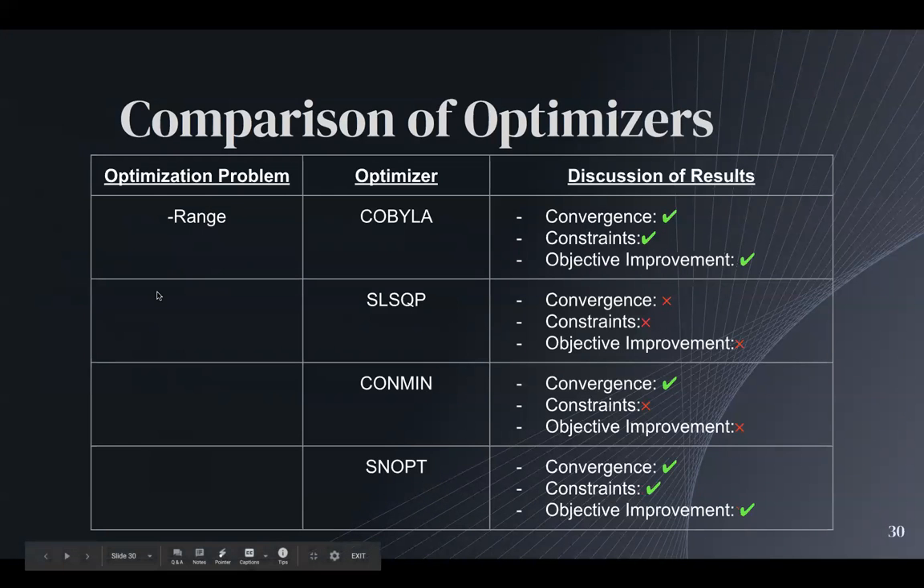However, for the range problem, SNOPT actually worked quite well. It converged, it did meet the constraints, and there was an improvement in the range output. However, it did not beat COBYLA. COBYLA still yielded better results, and SLSQP and CONMIN, unfortunately, were still not satisfactory.